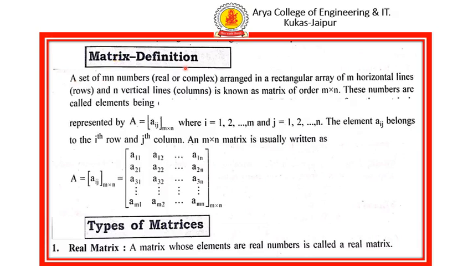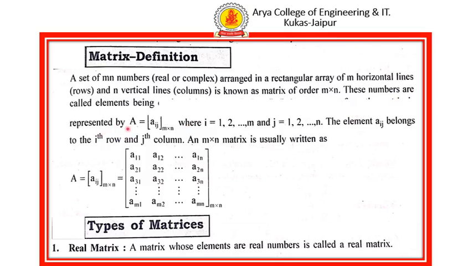Definition of matrix: a set of mn numbers, may be real, may be complex, arranged in a rectangular array of m horizontal lines called rows and n vertical lines called columns is known as a matrix of order m cross n. The numbers are called elements.